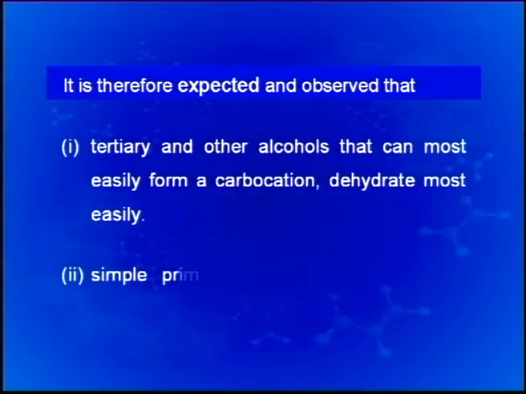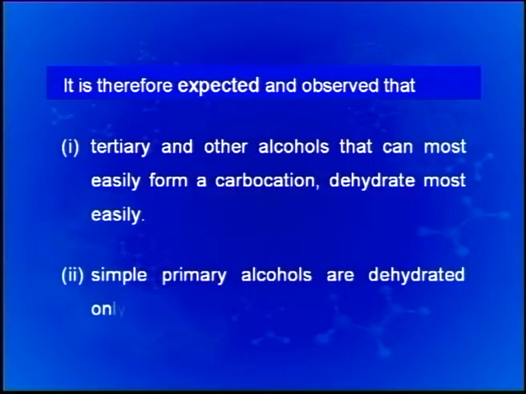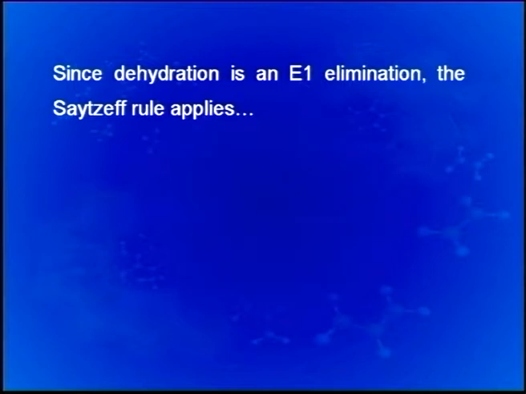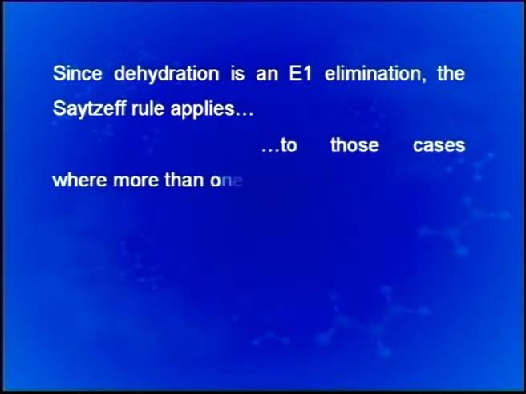Second, simple primary alcohols are dehydrated with difficulty, because the primary carbocation is less stable in comparison to the tertiary carbocation that is formed from a tertiary alcohol. Since dehydration is an E1 elimination, the Saytzeff rule applies. That means, more stable alkene is the major product in situations where more than one olefin is formed.